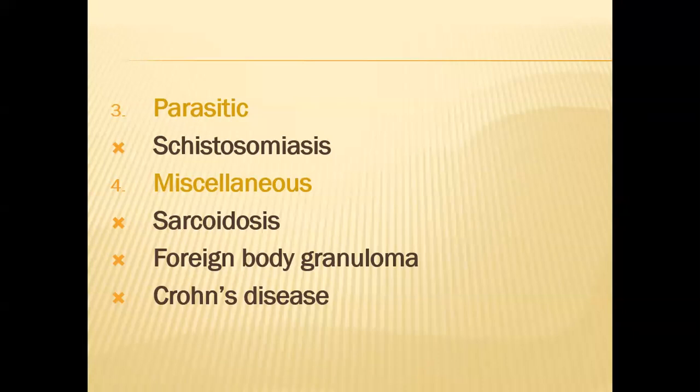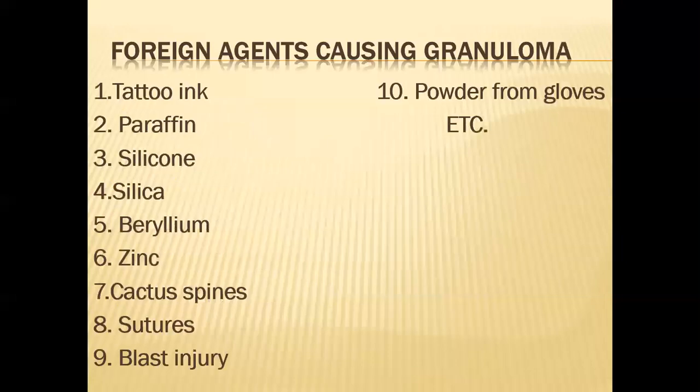Now, the most important foreign agents causing granuloma formation are tattooing, paraffin, silicone, silica, beryllium, zinc, cactus spines, sutures which remain in our body during surgery, blast injuries where bullets or particles of the bullet remain in our body, and the powder from the gloves we use during surgery. So these are the most important foreign agents which cause granuloma.